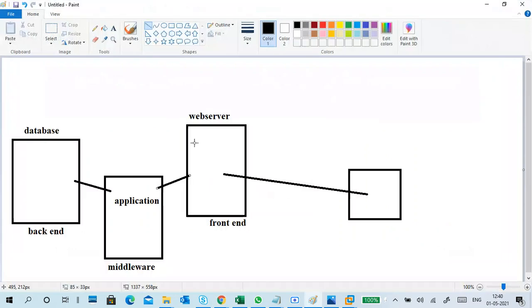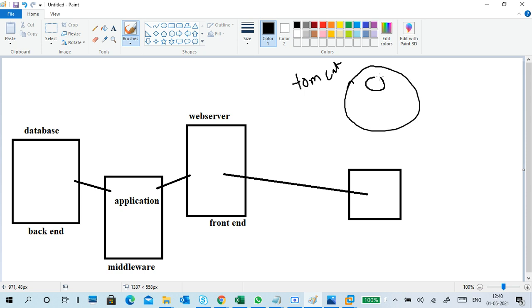I will tell you one more point. If you take certain web servers like Tomcat, Tomcat contains the web server part, and Tomcat can also deal with servlets. A servlet is also a Java program, just a Java class.